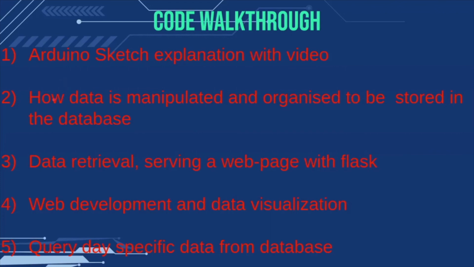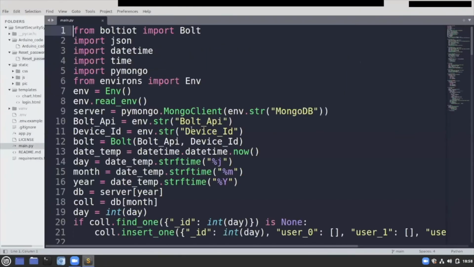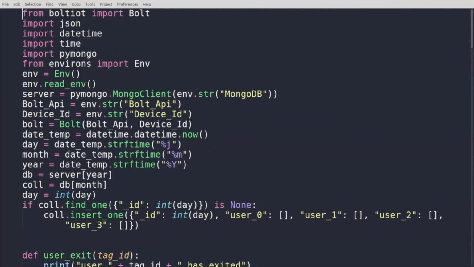Now going into the second part: how the data is manipulated and organized to be stored in the database. For this, the Python program is main.py. So let me zoom in here.